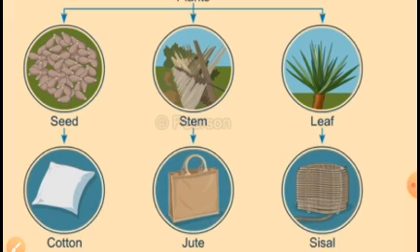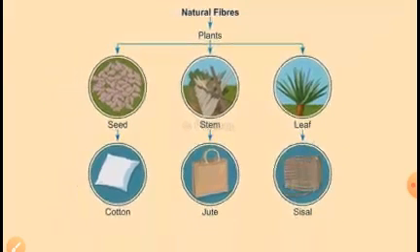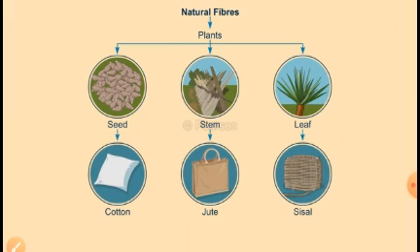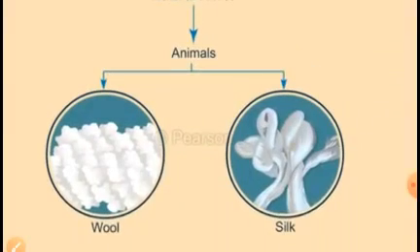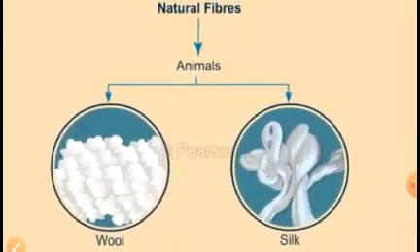So children, these are the fibers which are obtained from plants: cotton, jute, sisal or linen. Now, here are the animal fibers. Animal fiber we get either from wool or from silk.